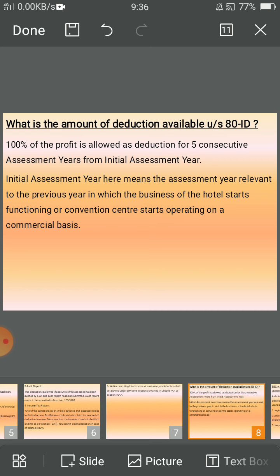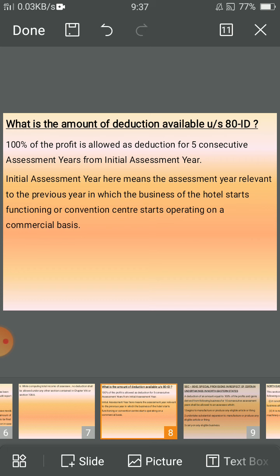What is the amount of deduction available under Section 80ID? 100% of the profit is allowed as deduction for 5 consecutive assessment years from the initial assessment year. So, what is the meaning of initial assessment year? Initial assessment year here means the assessment year relevant to the previous year in which the business of the hotel starts functioning or the convention center starts operating on a commercial basis.